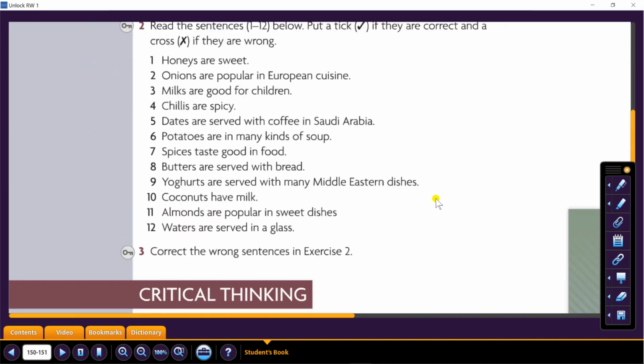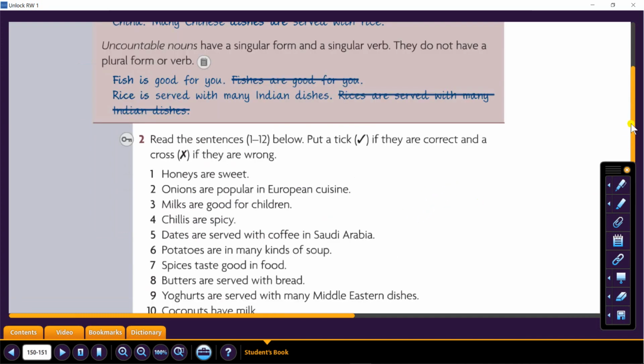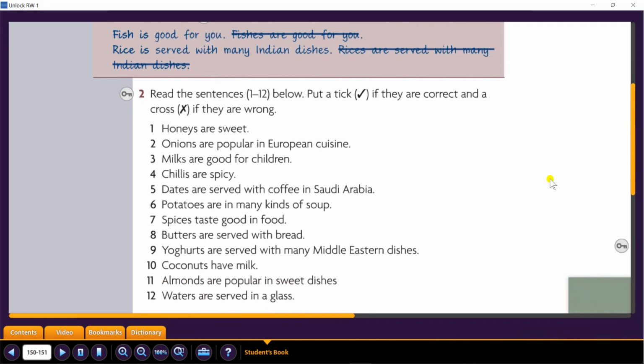Okay, please ladies, take like 5 minutes to do this task, which says read the sentences 1 to 12 below. Put a tick if they are correct and a cross if they are wrong. Honeys are sweet. What do you think? Can we count honeys?